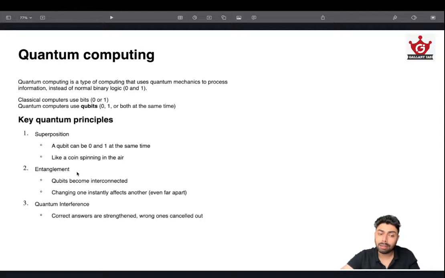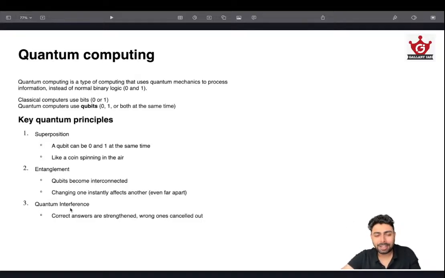Then quantum entanglement means that these qubits can be interconnected. Changing one affects the other. So this is another thing. Even though these bits are physically far apart, a change in one can affect the other. Again, magical stuff, but not really magic. There is a proper explanation for that, I'm just saying.